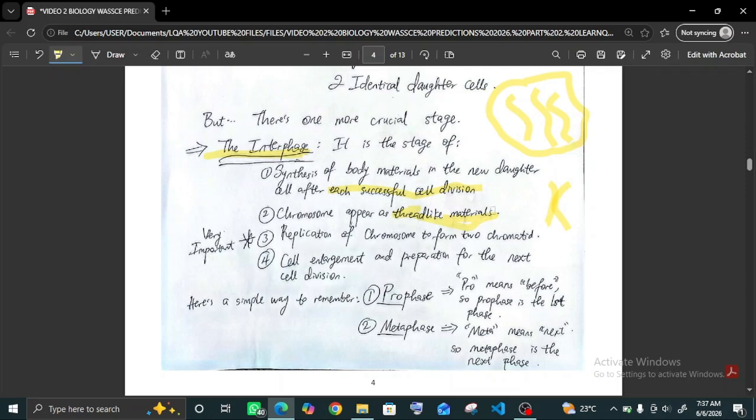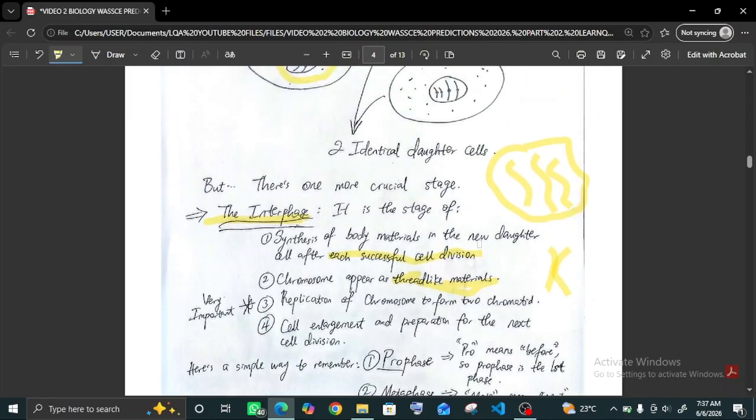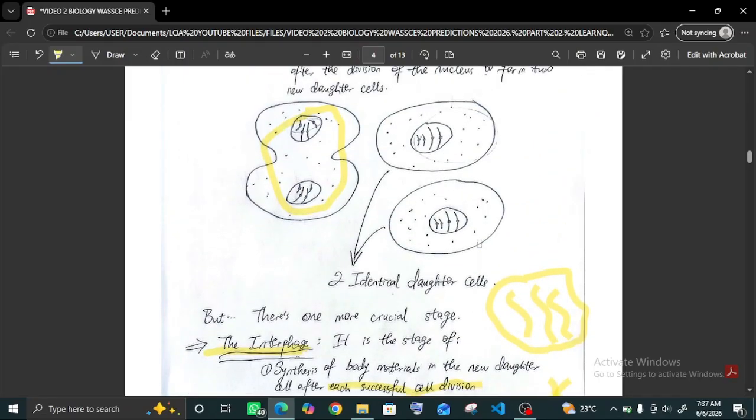Replication of chromosomes to form two chromatids. Look at this. Before, we had this, now we have just this. It is in interphase that this one will form this. I hope you get it.